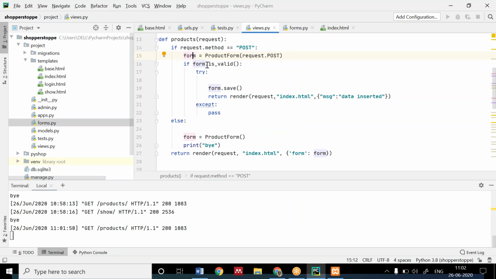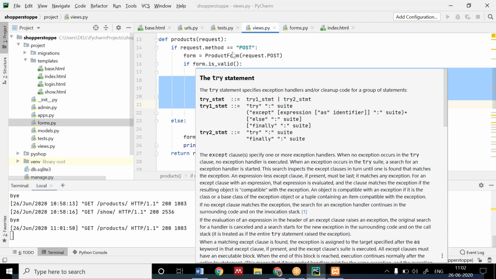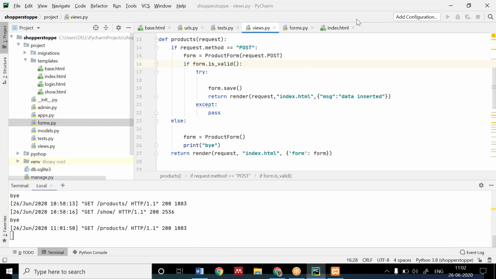So we will check before entering into the database if form is valid or not. If form is valid, you know, try and except are the exception handling. We have try and except in Python to have the exception handling. Okay, we have exception handling.